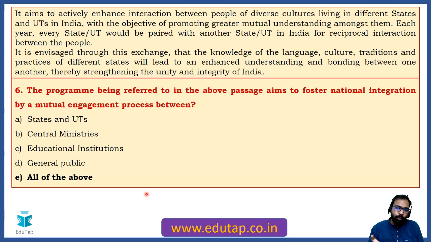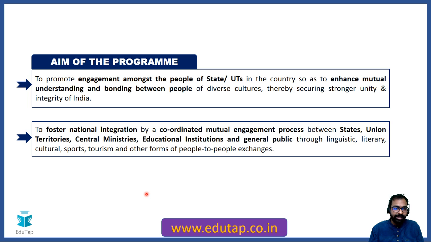If you read only 1-2 lines about this program, you will find only the mention of states and UTs. If you dig a little deeper, you will see that central ministries as well as educational institutions as well as general public are involved. So that mutual engagement process is amongst all of these. So the correct answer is E, all of the above. No problem, Anupam. No problem. Let's see certain things about this program.